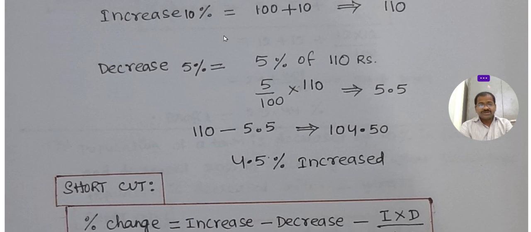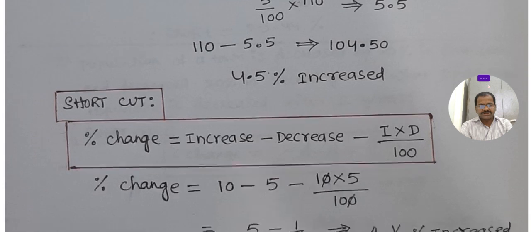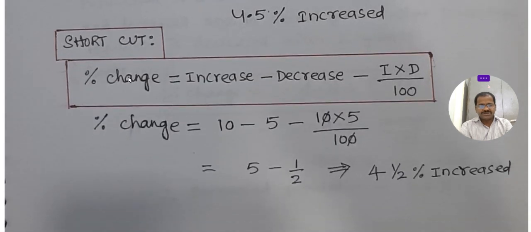His original salary is 100 rupees, but now he is getting 104 rupees 50 paisa. 4.5% increased his salary. So the shortcut for the salary change percentage is increase minus decrease minus increase into decrease by 100.